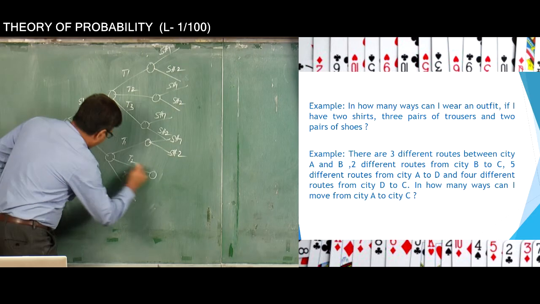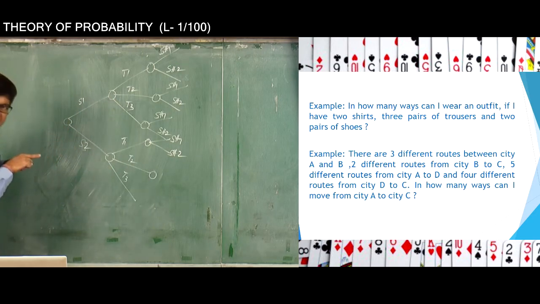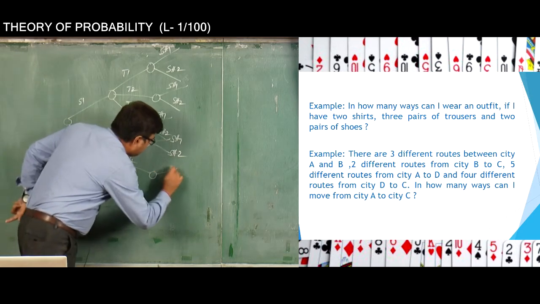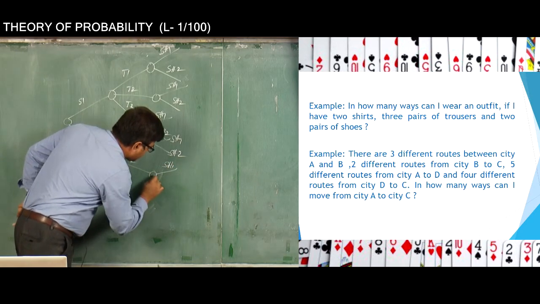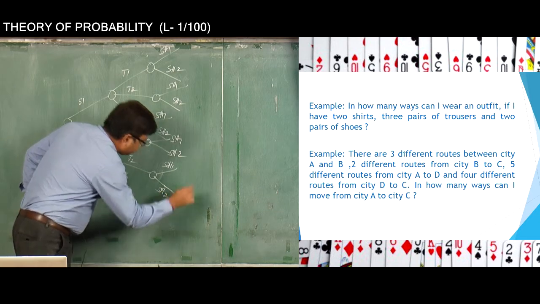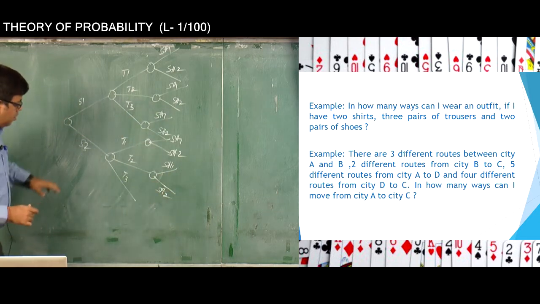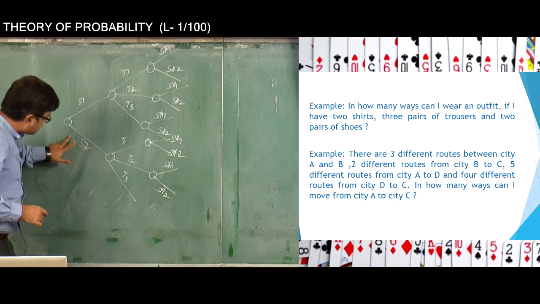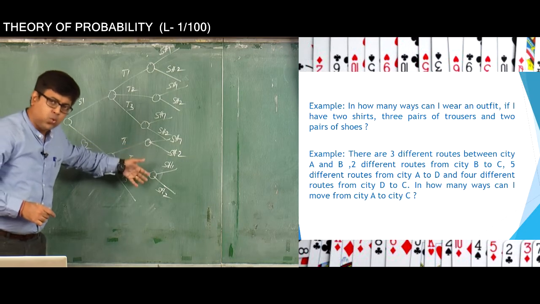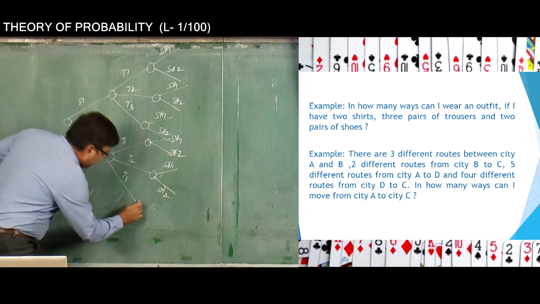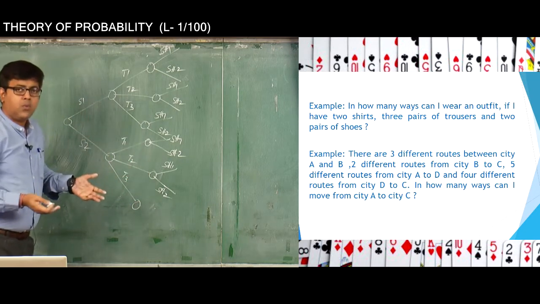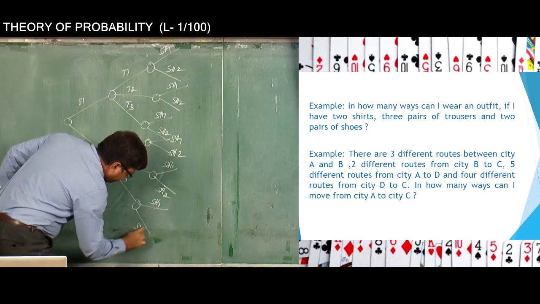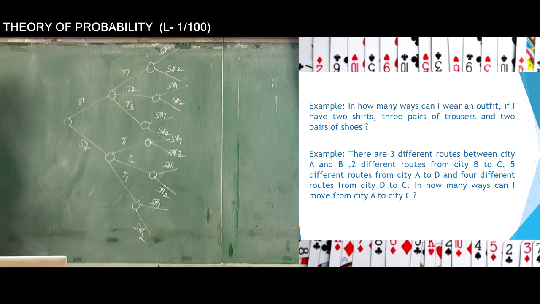Same thing happens here. If you are wearing the shirt S2 and the trouser T2, then you might wear either shoe SH1 with that combination, or you might wear shoe SH2 with that. So again you have two more options if you wear S2 with T2. Now the last option will be if you wear shirt S2 with the trouser T3. Again you have two more options with that corresponding dress. So therefore you have two more ways of wearing the shoes, that is SH1 and SH2.